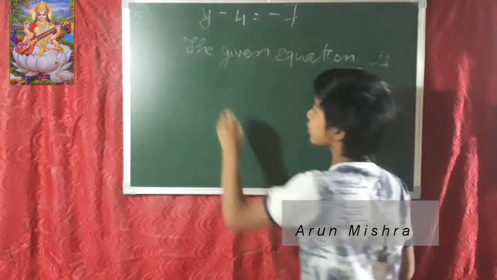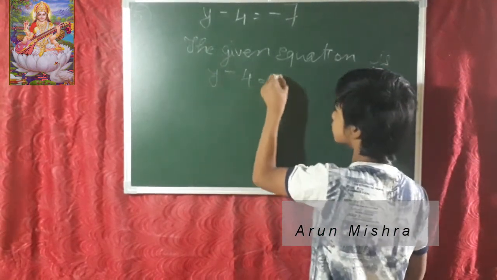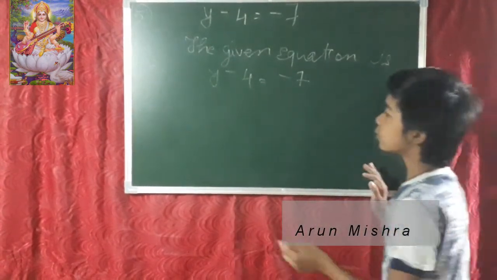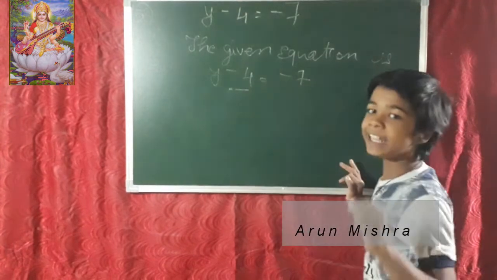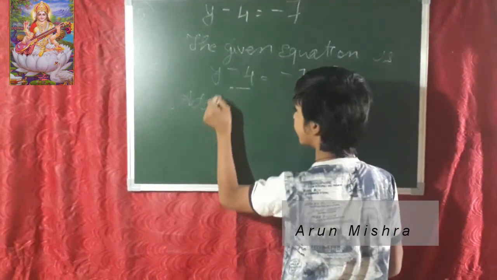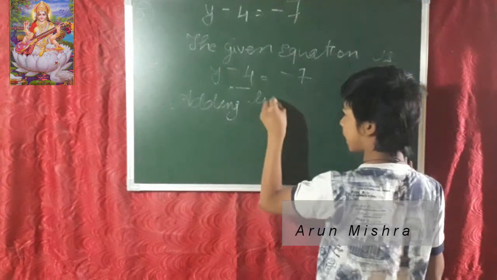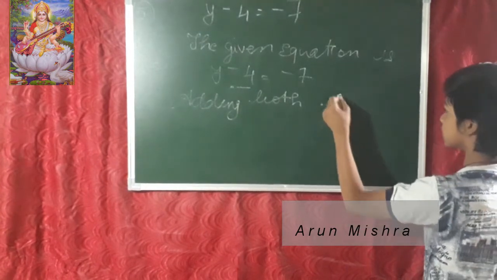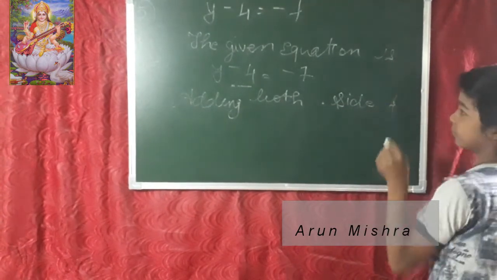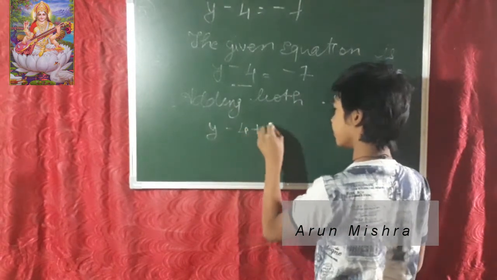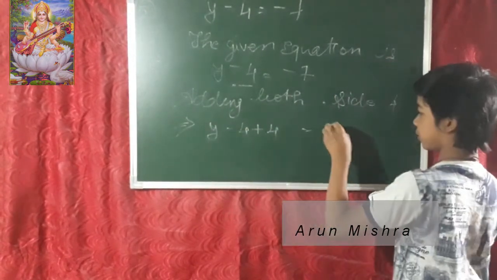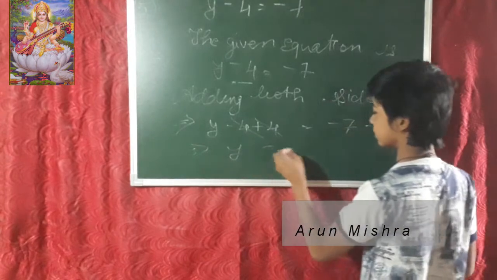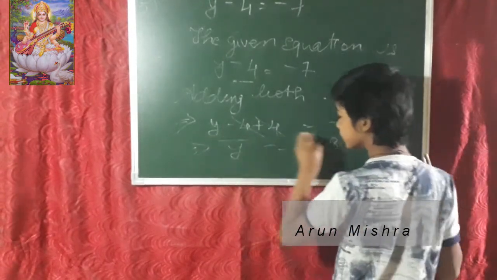So what is our given equation? y minus 4 is equal to minus 7 is our given equation. And now what do we have to do? We have to write adding 4 to both sides. So we are adding 4 to both sides: y minus 4 plus 4 is equal to minus 7 plus 4. Minus and plus cancel. y is equal to minus 3.